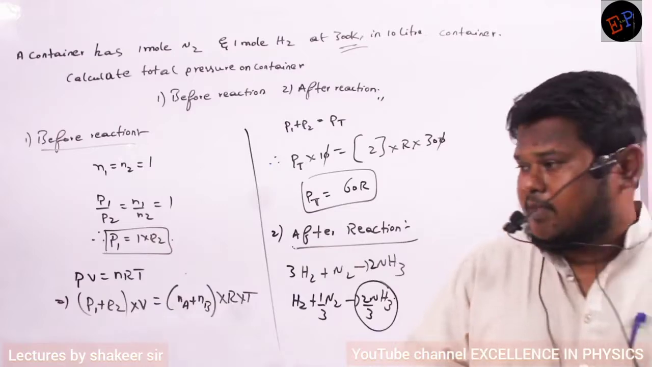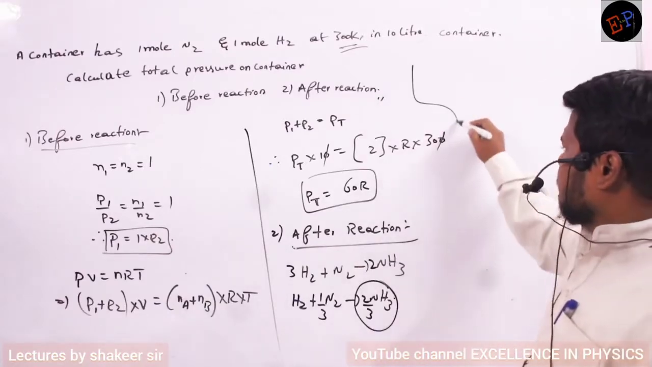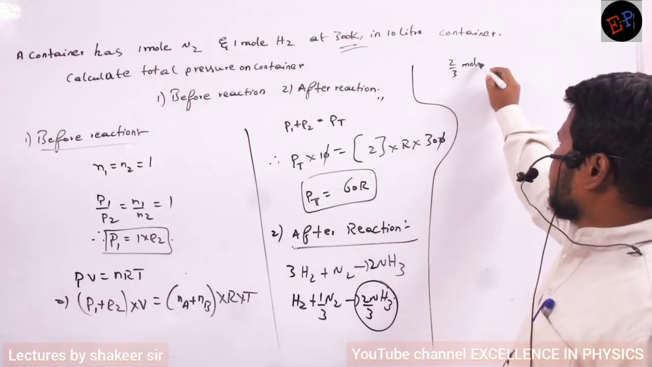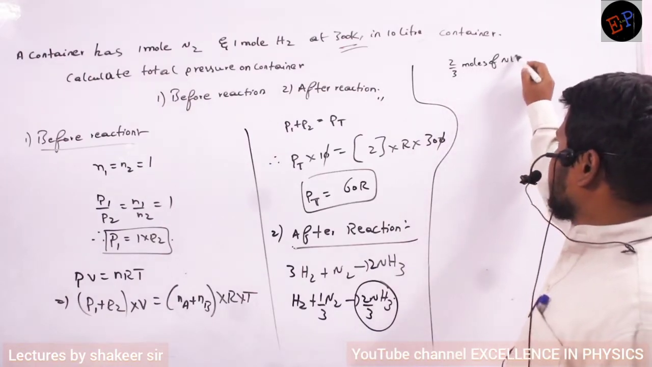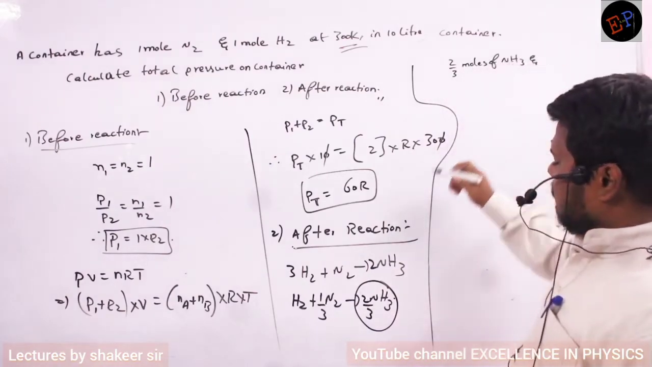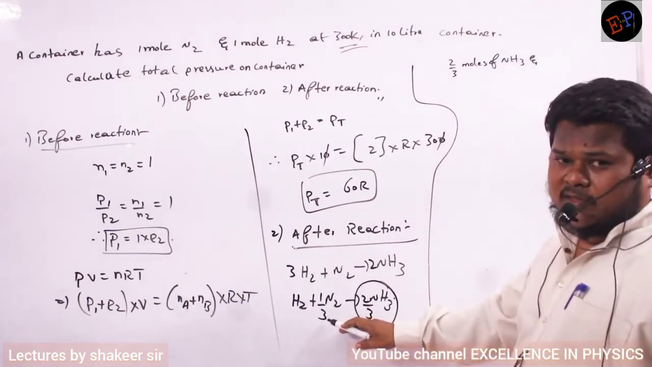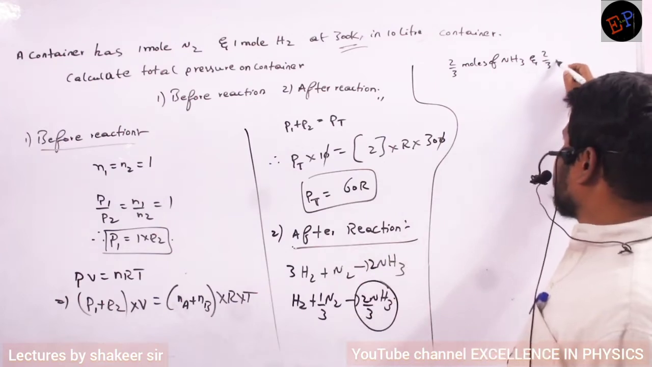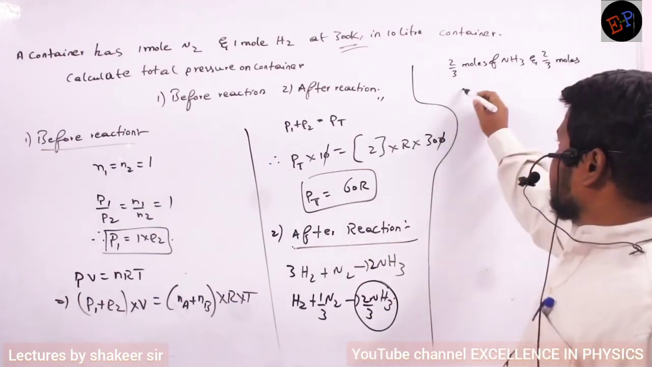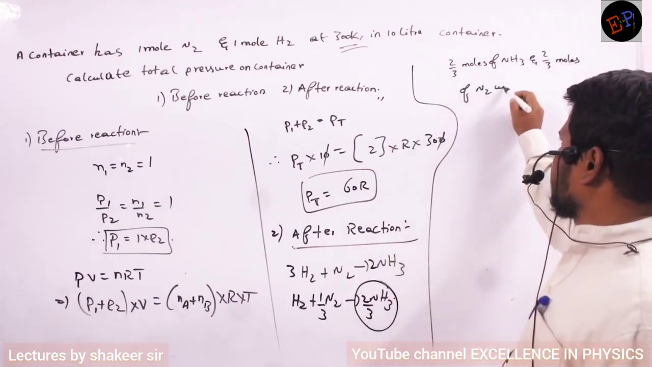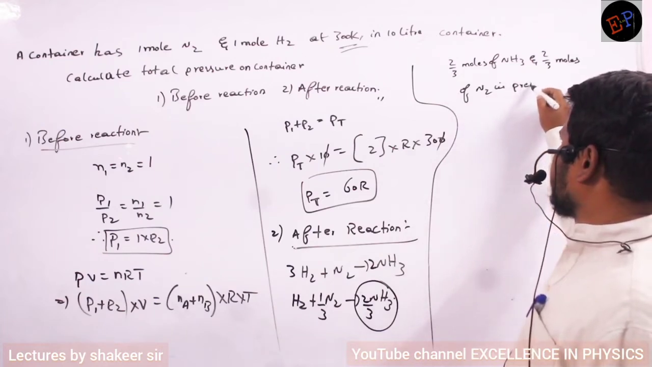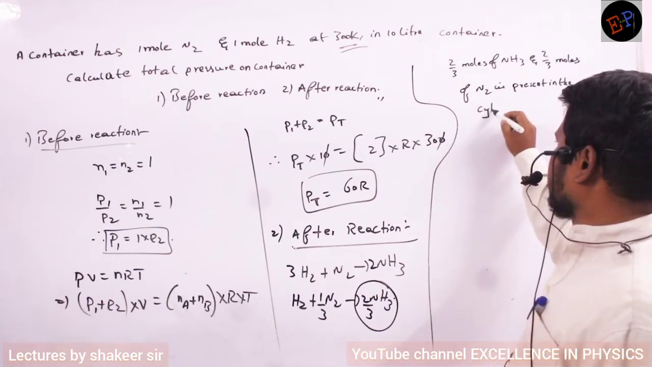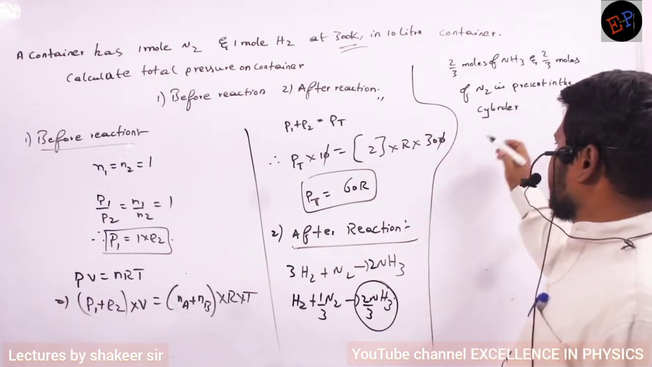So finally, how many moles of gases are left? 2 by 3 moles of NH3 is formed and 1 by 3rd mole of nitrogen is utilized. What is the remaining nitrogen present? 2 by 3 moles of nitrogen is present in the gas, present in the cylinder. Therefore, do the calculation.